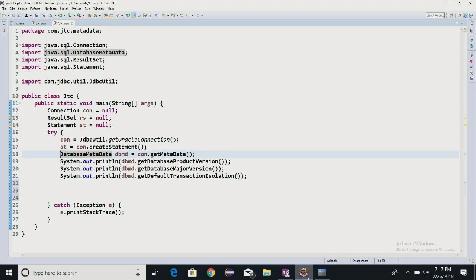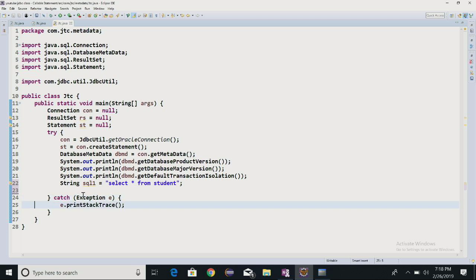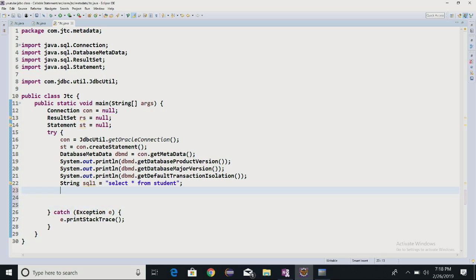So let's do one thing here. For time being, let's not comment this. st dot, okay, and I'll write here String SQL1 is equal to select star from the student, as such I am writing inside this, right. SQL1 is equal to select star from the student.